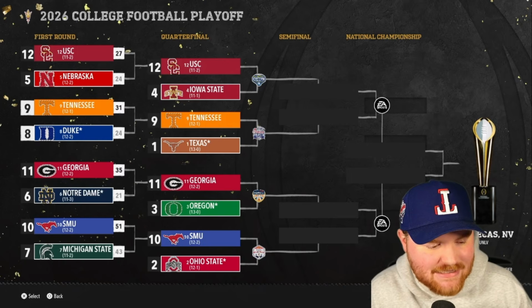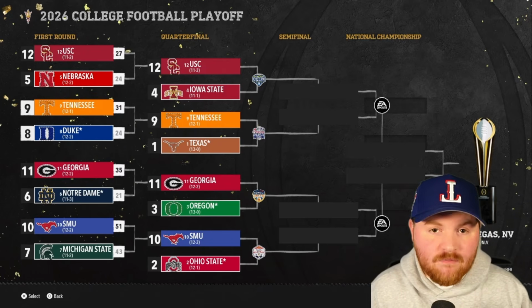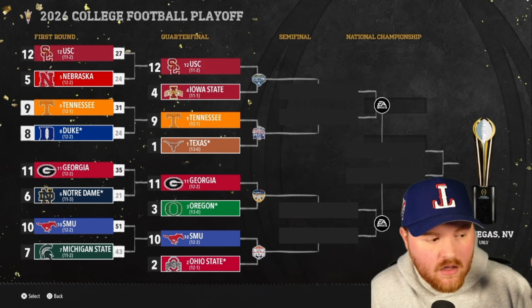We've got Ohio State versus SMU in the Fiesta Bowl. So 2 Conference USA teams, Texas and SMU. 2 Pac-12 teams, Oregon and USC. 2 MAC teams, Ohio State and Tennessee. 1 American team, Georgia, and 1 Big Ten team, Iowa State. Big Ten is in the lead for the best team in the video, or best conference in the video.